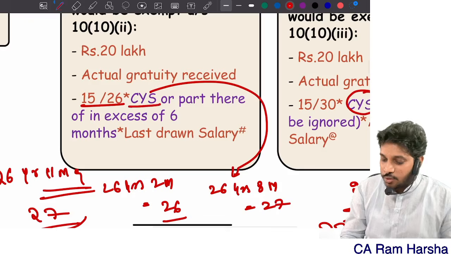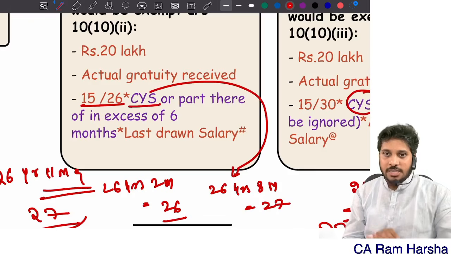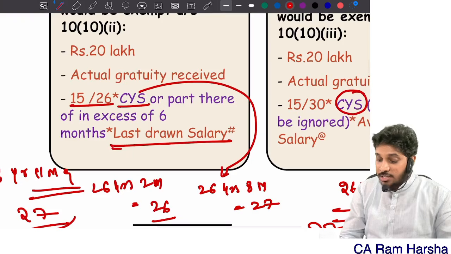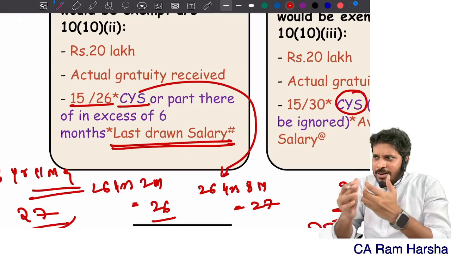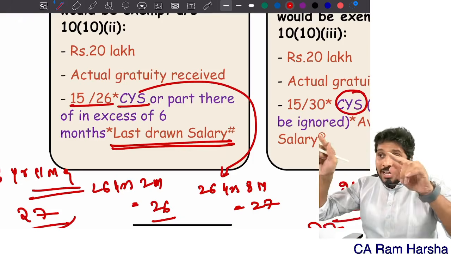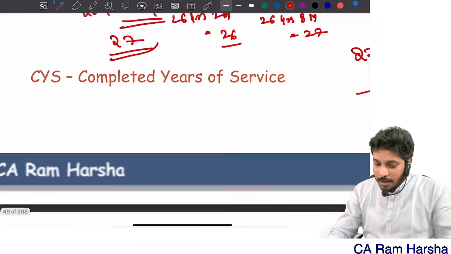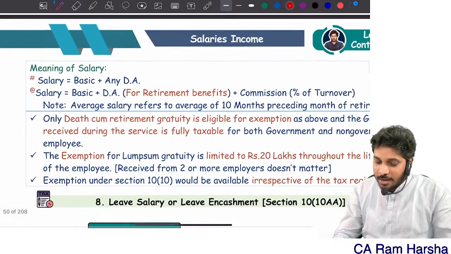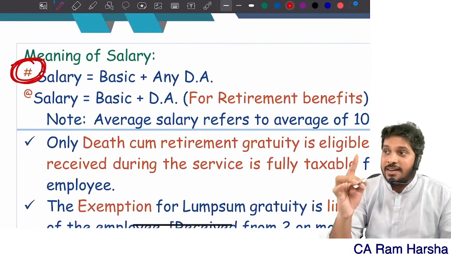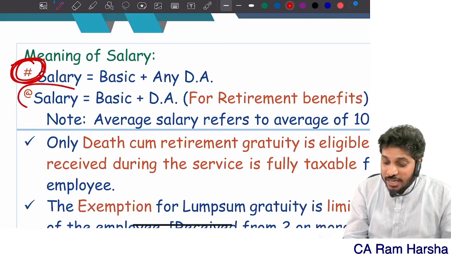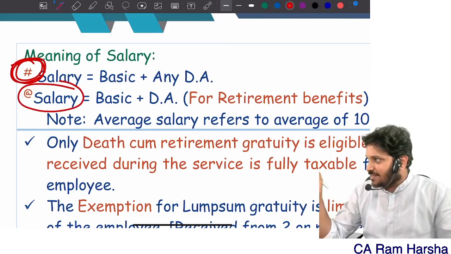Now, how much is exempted? 15 by 26 into completed years or part thereof in excess of 6 months multiplied by last drawn salary. Last drawn salary means what? At the time of retirement, what is your salary? Salary means what? Where the Gratuity Act is applicable, the salary definition is different. If the Gratuity Act is not applicable, the salary definition is different.